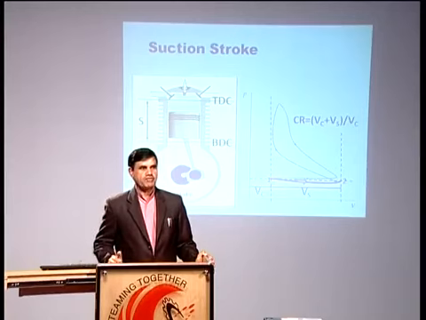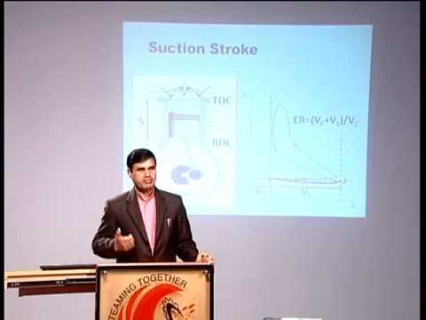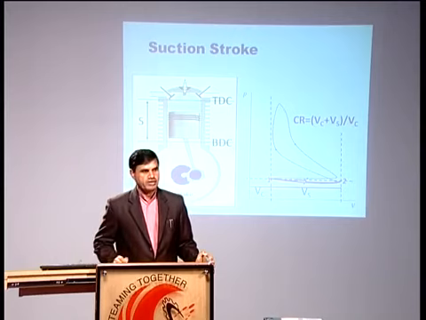If pressure inside the cylinder is lower, the density of air will be lower than atmospheric, and the mass of air which we have captured in the cylinder will be lower as compared to when this TDC to BDC space is filled at atmospheric condition. In my further lectures I will be discussing a new term, volumetric efficiency.